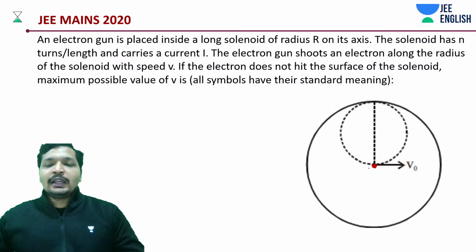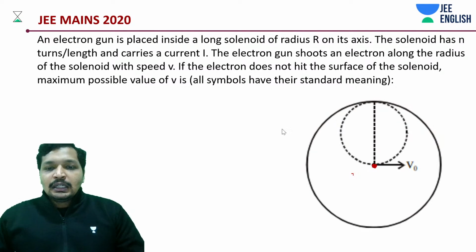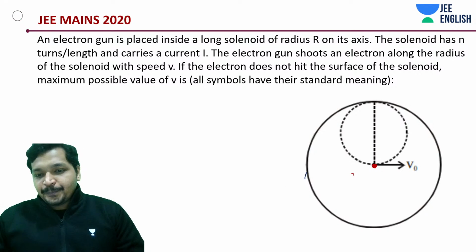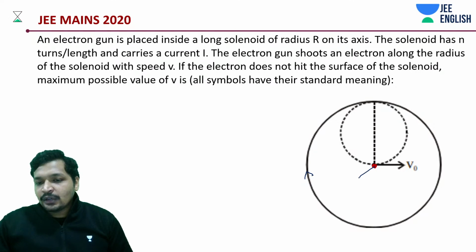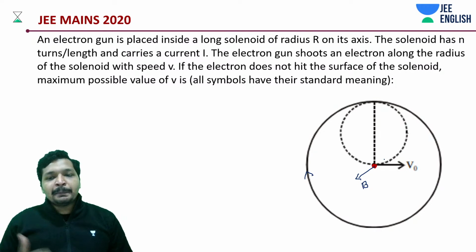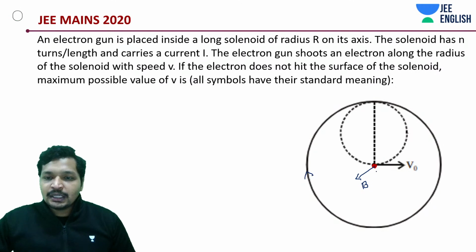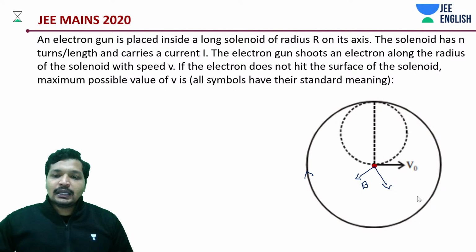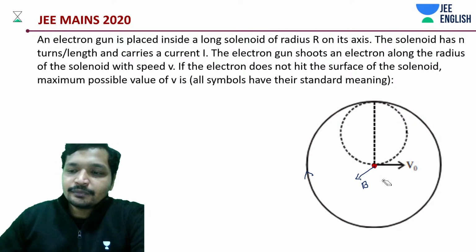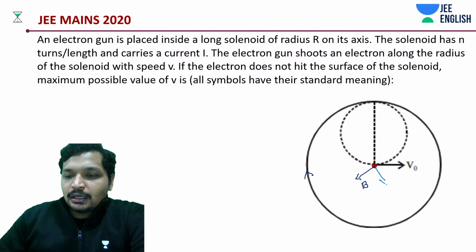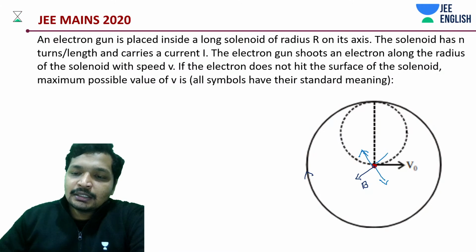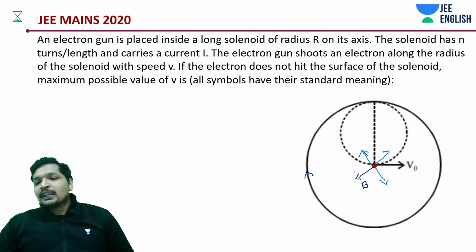What you have to try and understand is, due to this current, the field is going to be either in the outward direction or in the inward direction, right? Now in this case, it's going to be perpendicular to the velocity. You shoot it in any direction. Let's take a different color for this. I shoot it here, I shoot it like this. It's all perpendicular to B.